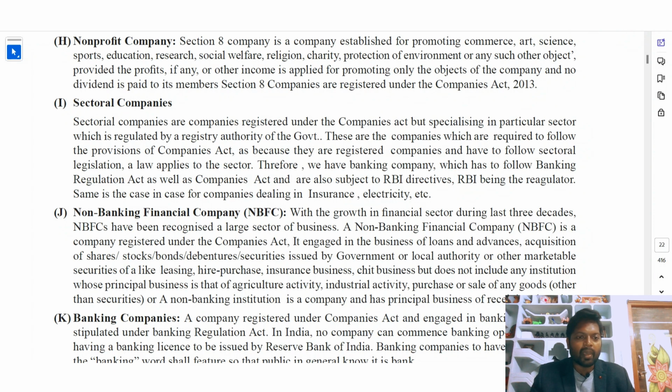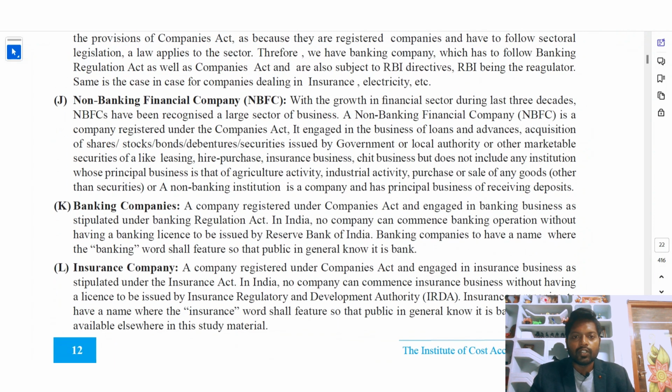Okay. Next, non-banking financial company (NBFC). With the growth in the financial sector during the last 3 decades, NBFCs have been recognized as a large sector of business. A non-banking financial company is a company registered under the Companies Act. It is engaged in the business of loans and advances, and acquisition of shares, stocks, bonds, debentures, and securities issued by the government.